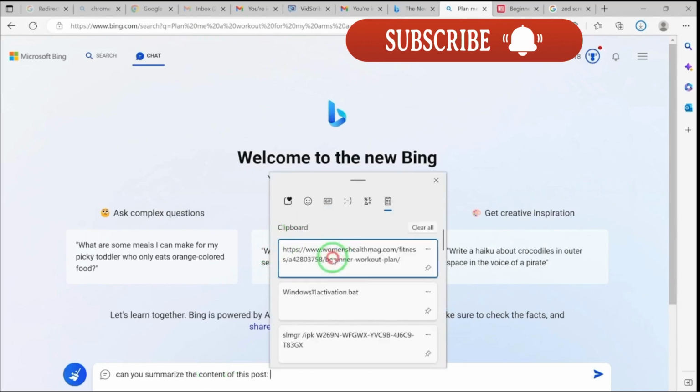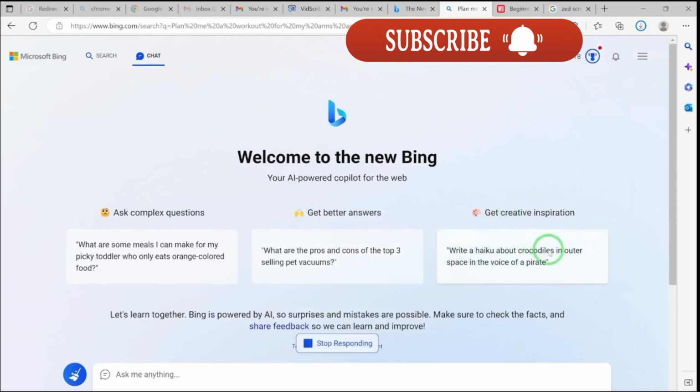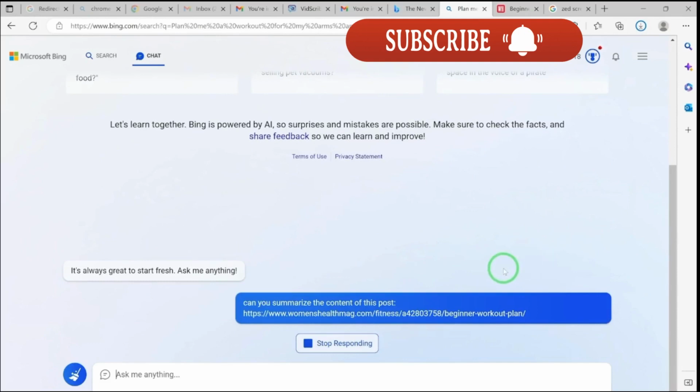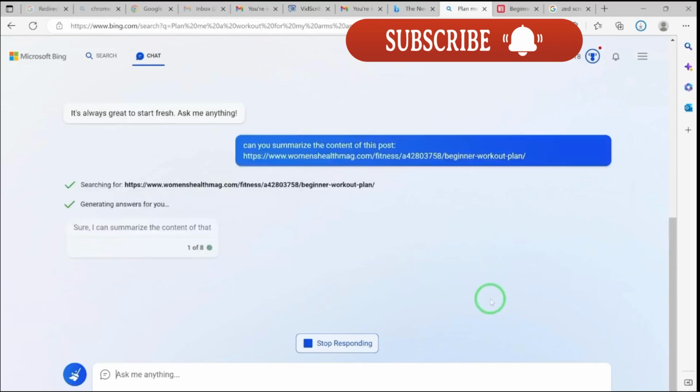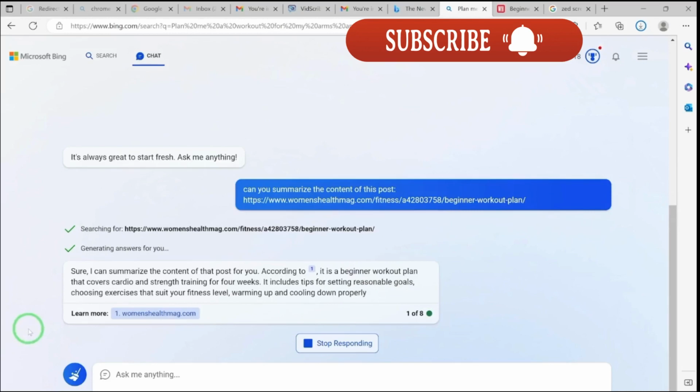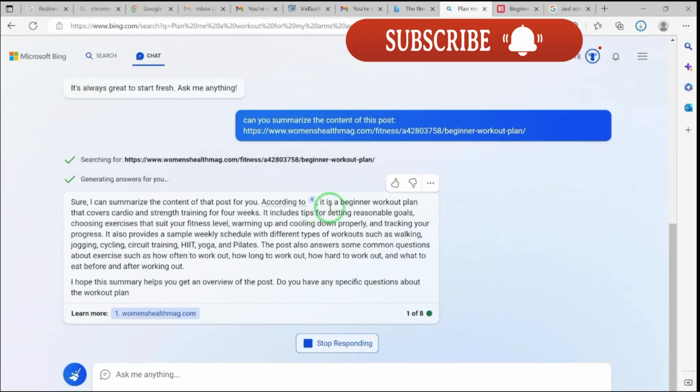So say I paste this link and then hit enter, and you'll be surprised what you will see. Just the link. Okay, so it's searching for this, and it's going to give you the summary of what that is. Sure, I can summarize the content of that post for you. So you can see, it has given you a complete summary.